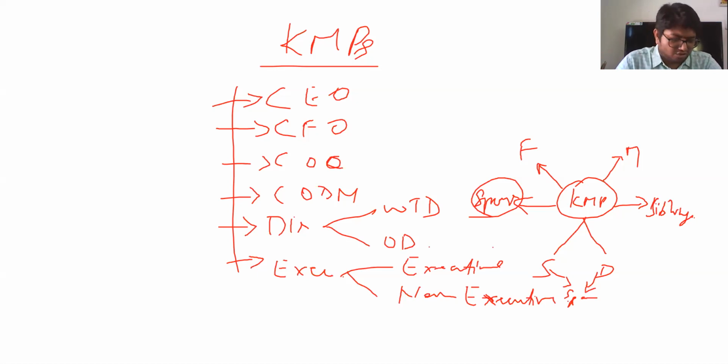Now, as you all know, Ind AS is something which is drawn out of foreign IFRS, where you have a concept called domestic partner. What do you call by domestic partner?